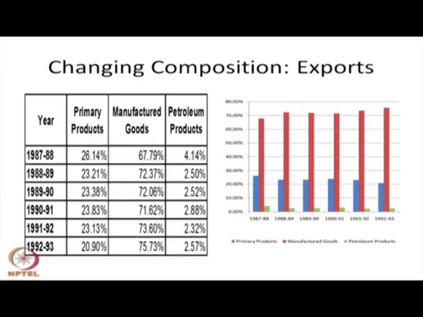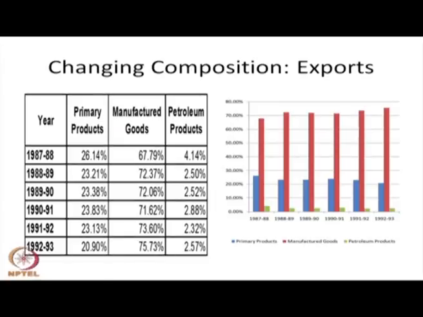India generally imports a huge amount of crude oil. In the refining process, some byproducts come, and these byproducts become exports for India, and this export of petroleum products was around 4%. This has developed in a significant way in recent years. From 1987 to 1992-93, the primary product share in the export basket reduced from 26% to around 21%. However, manufacturing goods increased from 67% to 76%. Similarly, petroleum exports reduced from 4% to 2.57%.